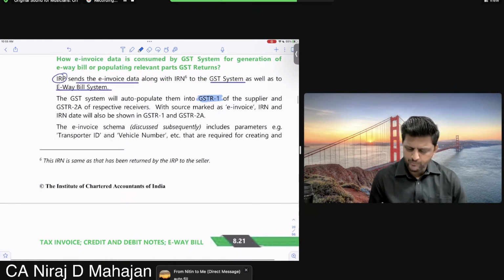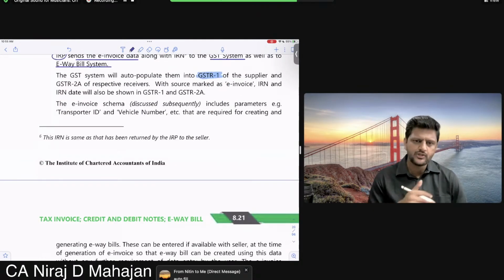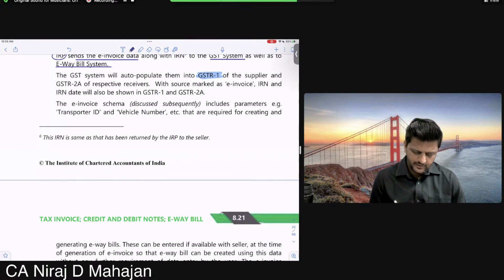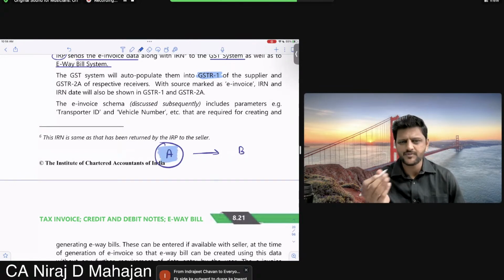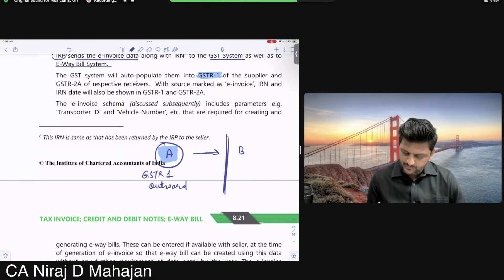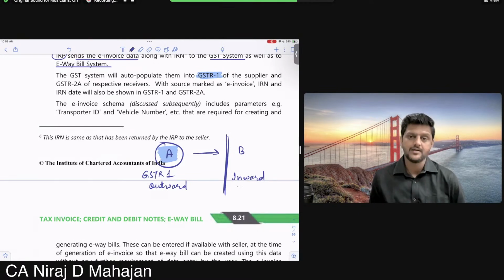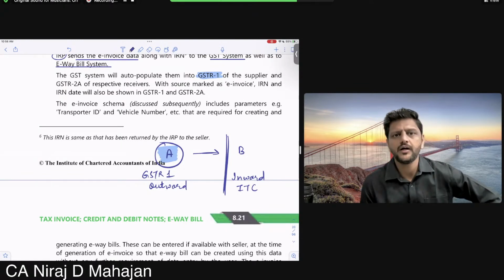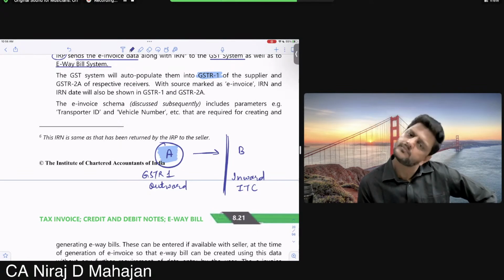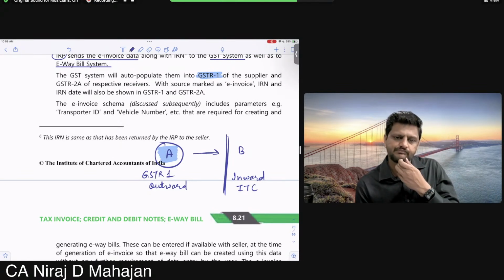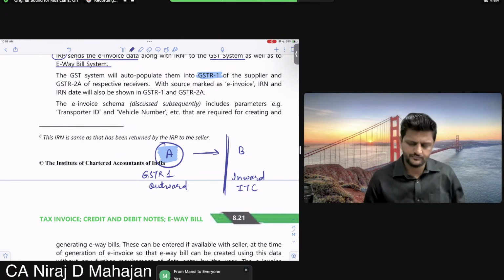So if A, children, supplied to B, and A created the e-invoice, then A's outward supplies are automatically filled in GSTR1. Outward. So, children, for buyers, that is something in GSTR2, don't worry about it right now. Inward supply gets automatically updated. So he will be easily claiming ITC. Understood or no? Everybody? Tell me, did you understand or not? Can we go ahead, everybody?